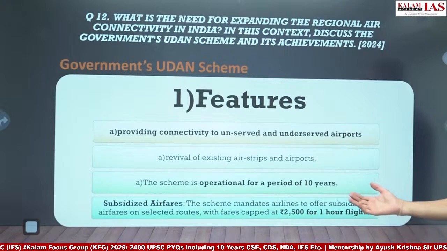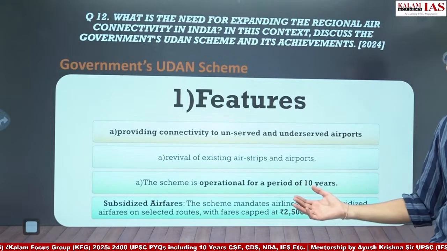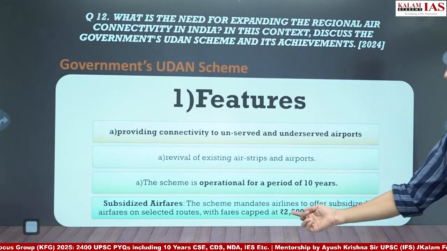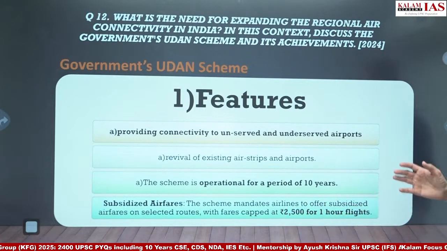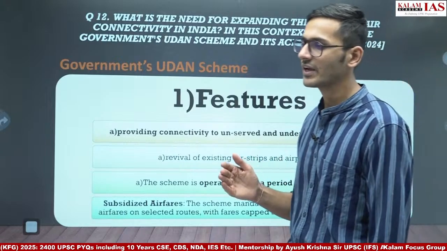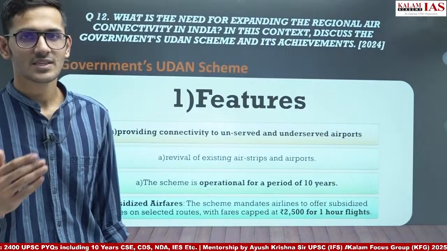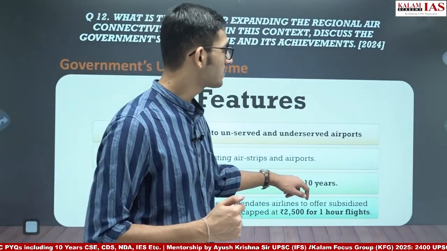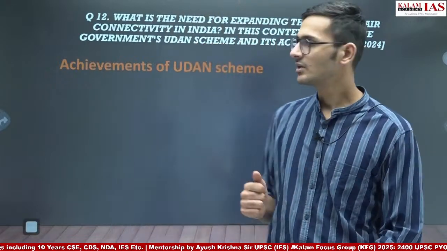For example, the subsidies for airfares have been, the prices have been capped at rupees 2,500 for a 1 hour flight. So if there is a 1 hour flight, then the maximum amount could be rupees 2,500. This capping was done under the UDAN scheme, and as a result, the prices of airfares in the country reduced.